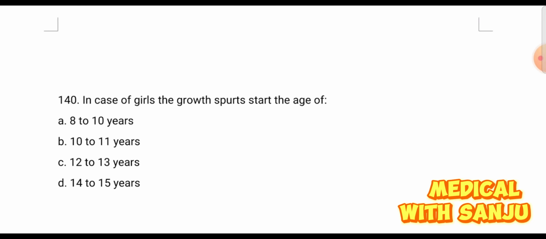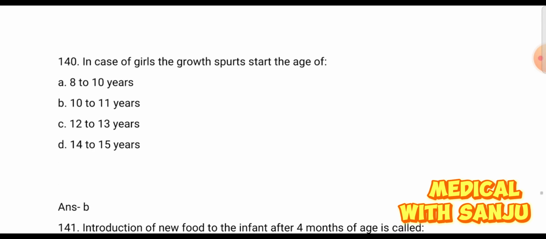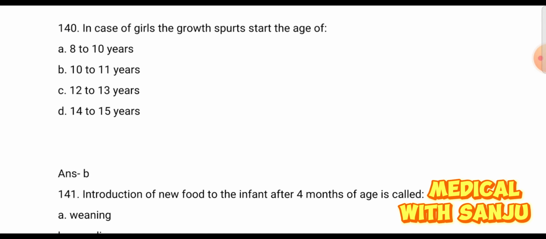Question number 140. In case of girls, the growth spurt starts at the age of option A, 8 to 10 years, option B, 10 to 11 years, option C, 12 to 13 years, option D, 14 to 15 years. Right answer is option B, 10 to 11 years.